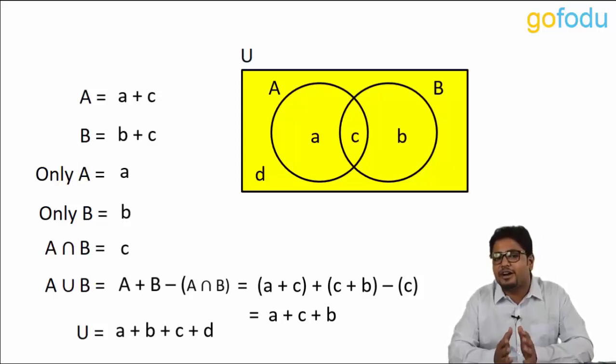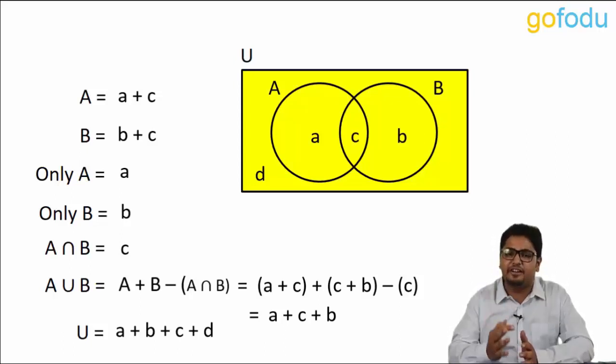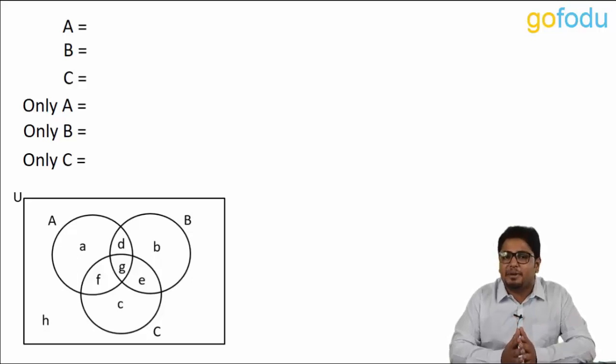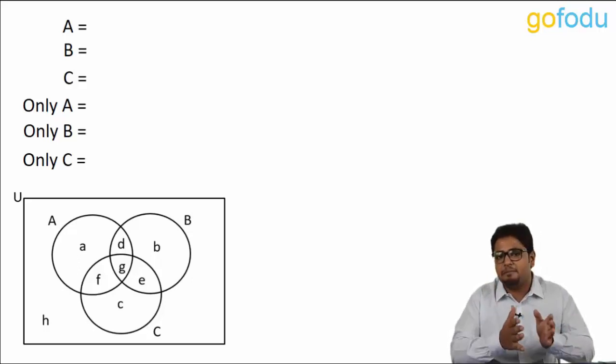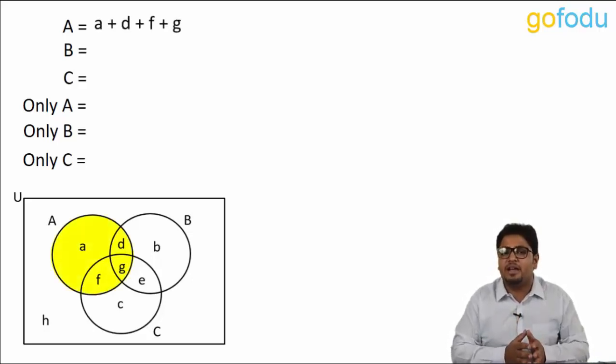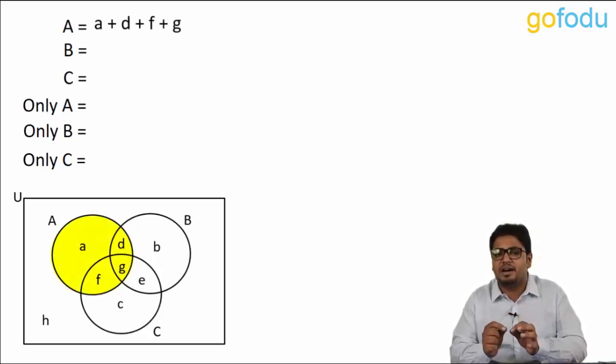Next, we will look at Venn diagram involving three variables. This is the typical way to represent Venn diagrams involving three variables. Here we have three different sets, A, B and C. Elements in A will be a plus d plus f plus g.